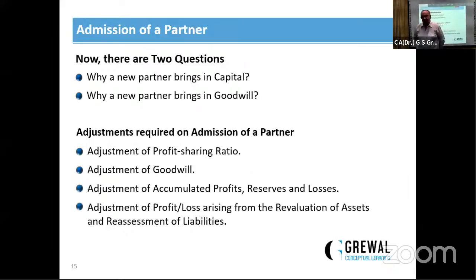Adjustment of goodwill: one simple point is here again. The existing goodwill must be written off. Second, if the incoming partner brings goodwill, his share of goodwill, the entry will be bank account debit to premium for goodwill account. This premium will be distributed among the sacrificing partners in their sacrificing ratios.